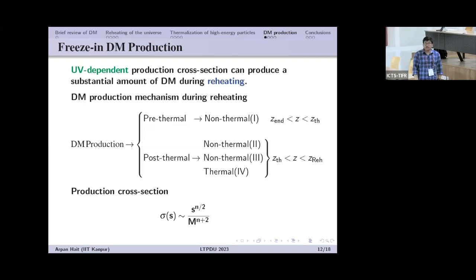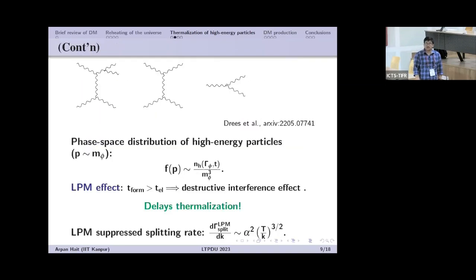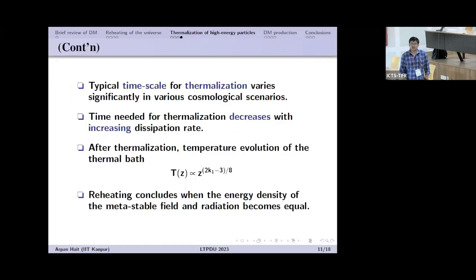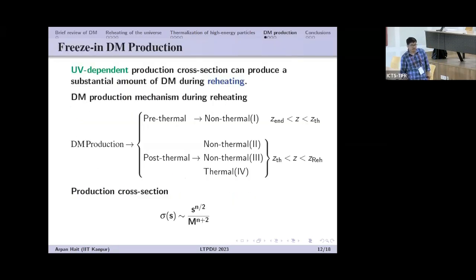Since we are considering non-instantaneous thermalization, before thermalization we have non-thermal particles, and after thermalization we have both non-thermal and thermal particles. Non-thermal means that the phase space distribution differs from the thermal distribution. These are basically the production mechanisms for dark matter, and we have taken the production cross section like this, where M is some mass scale.